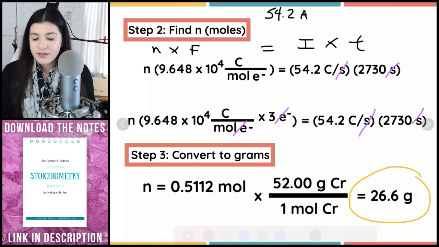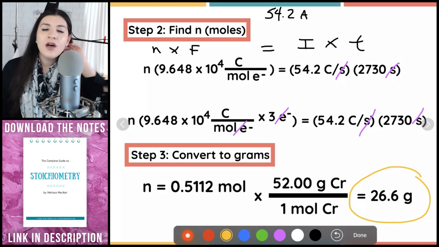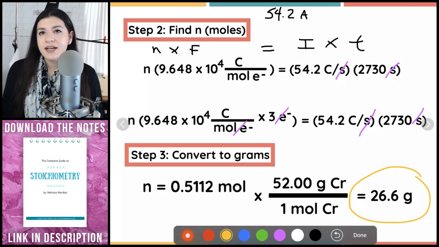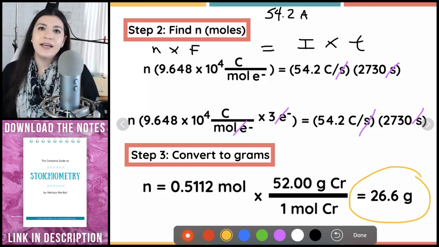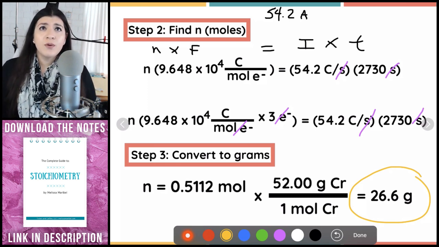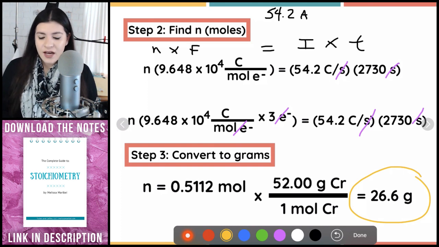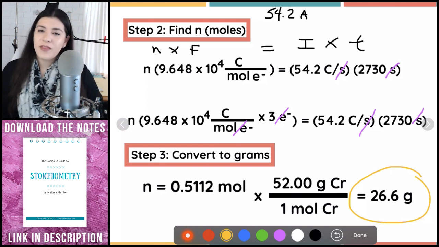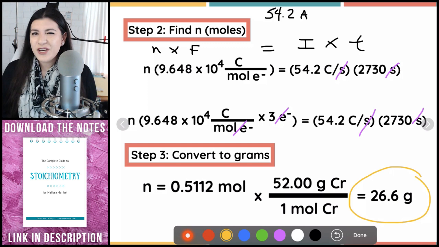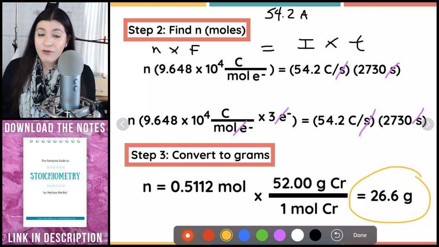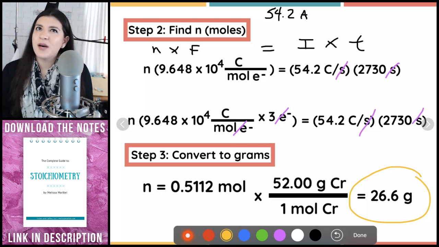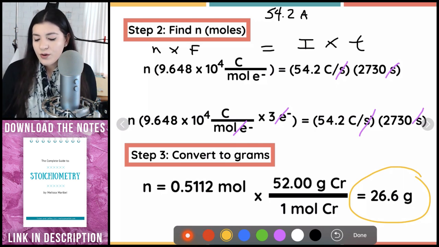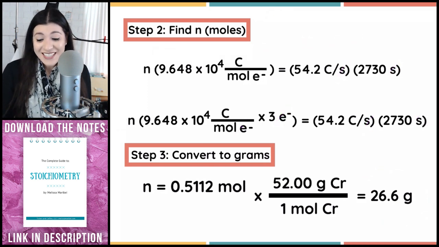All right, so these were three different ways they can ask Faraday's law examples. The first one was finding current, the second was finding time, and the third was finding the mass. Make sure to study up on those. Knowing those will be extremely beneficial for anybody taking the second half of chemistry, or if you're in AP Chem and you're covering that now. Awesome, let's continue on.